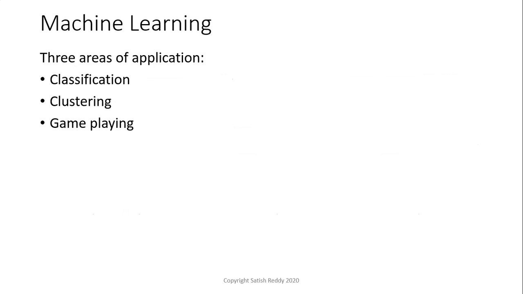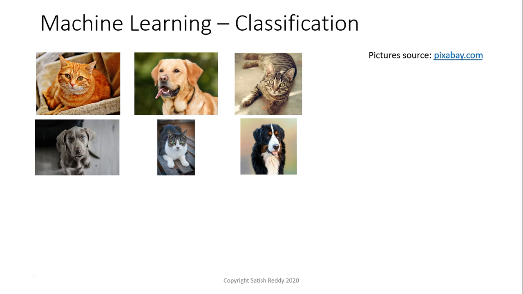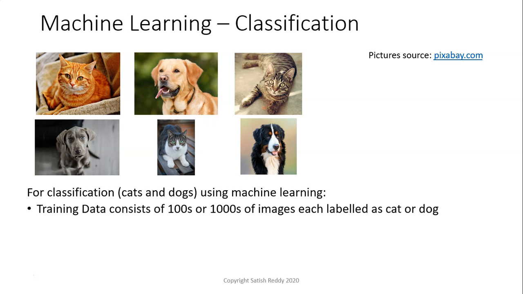Okay. So in machine learning, there are three broad areas of application: classification, clustering, and game playing. Let's first talk about classification. And we come back to our pictures of cats and dogs. For classification using machine learning, the training data consists of thousands of images, each labeled as cat or dog.